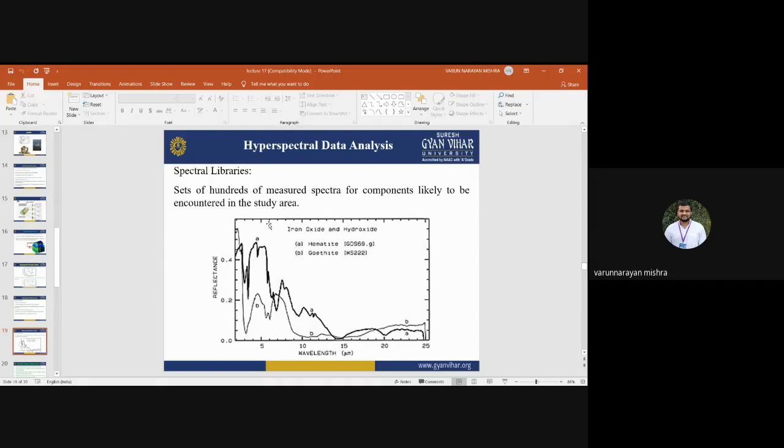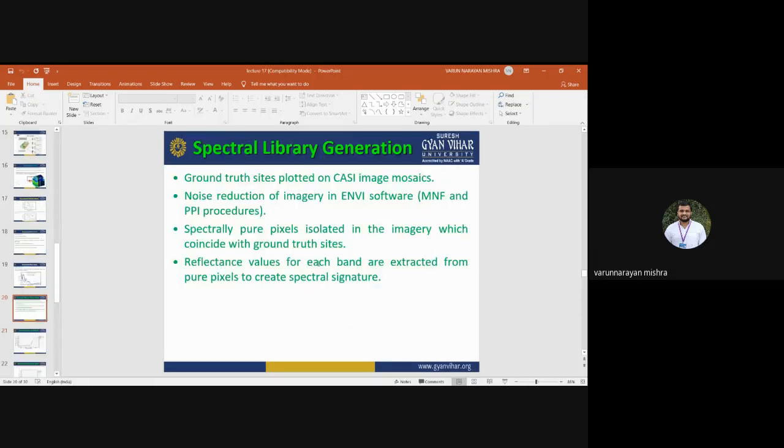A spectral library is the collection of hundreds of measured spectra for components likely to be encountered in the study area. Spectral library generation includes the utilization of different software: ground truth sites plotted on CASI image mosaics, and noise reduction of the imagery in ENVI software. We can use ENVI software for generating the spectral library, with two methods, MNF and PPI procedures. Spectrally pure pixels are isolated in the imagery which coincide with the ground truth sites, and here it is important to know spectrally pure pixels.